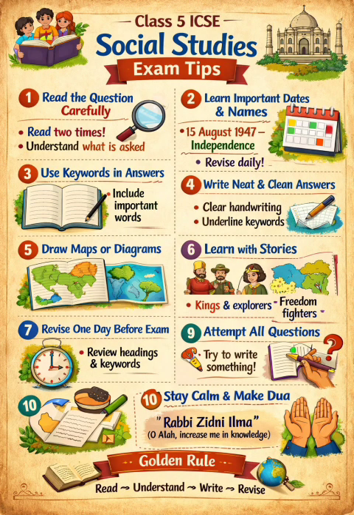Chapter 12, India and her neighbors. Question number 1. Where is India located in the world? Write the latitudinal and longitudinal extent of India. India is located in the southern part of Asia.